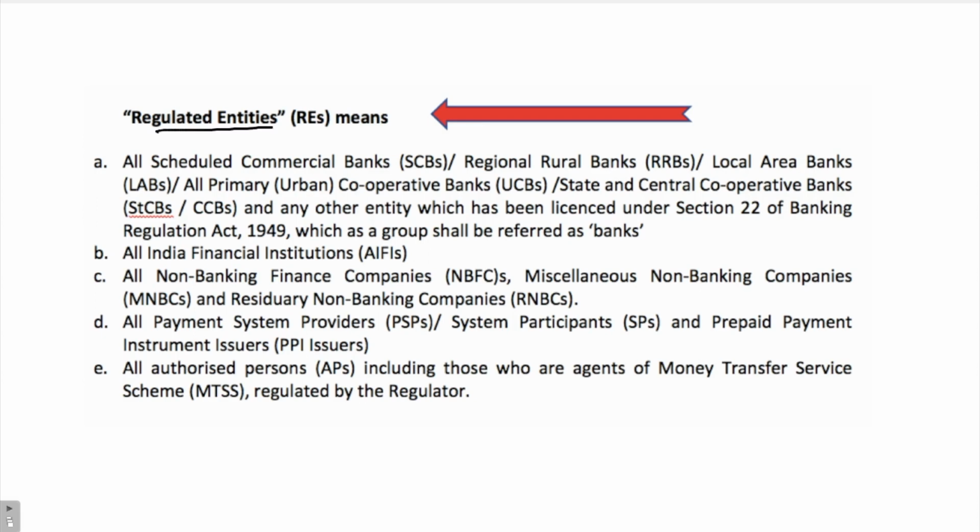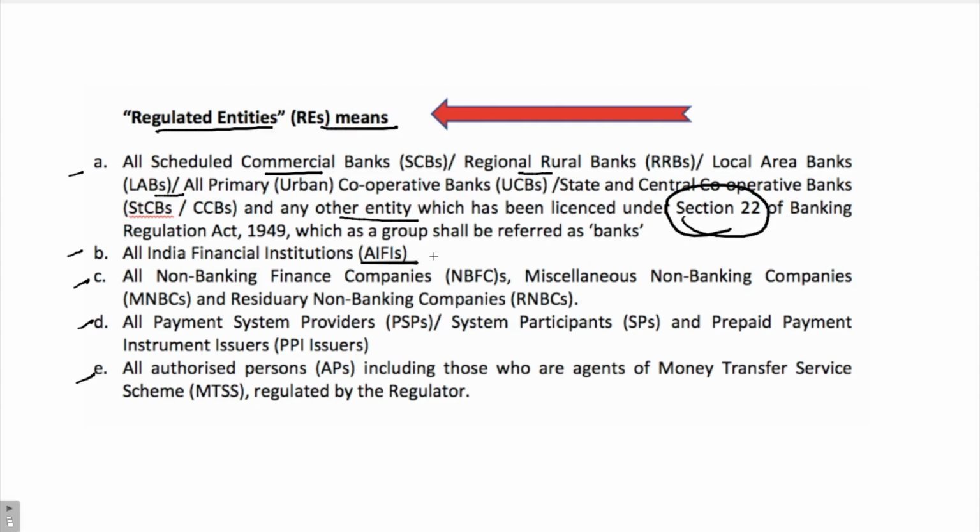Let's talk about regulated entities. What are regulated entities? These are the 5 classifications that have been made by RBI, and these entities are called regulated entities. All scheduled commercial banks, RRBs, local area banks, urban cooperative banks, state and central cooperative banks, and any other entity that has been licensed under Section 22 of the Banking Regulation Act come under regulated entities.